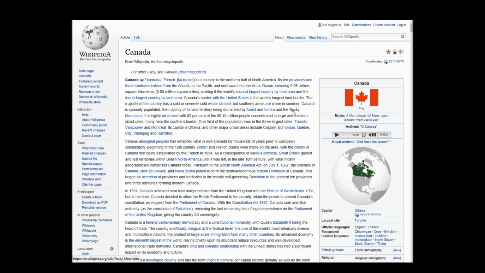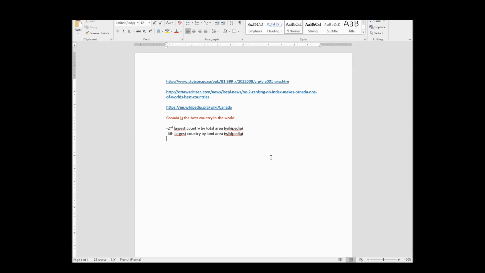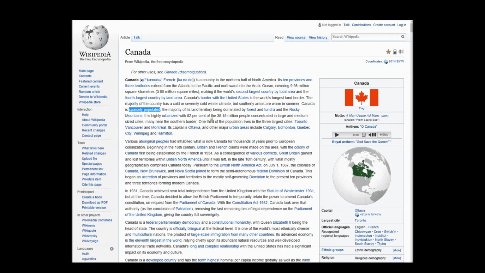Canada is sparsely populated, which is again a really interesting fact. If you wanted to say that it's really nice to live here, you don't have to live right next to your neighbors. There's lots of room. So I'm going to write Canada sparsely populated, and because it's in direct quotations, I'm going to say Canada is sparsely populated. My dictionary is set to French, as you can see down here, which is why everything looks like a mistake, but it's not. Wikipedia. Okay, let's carry on.